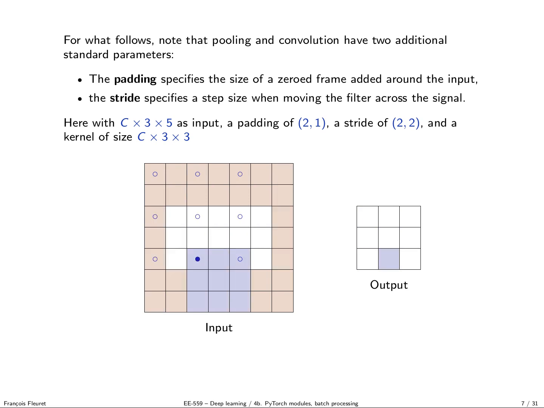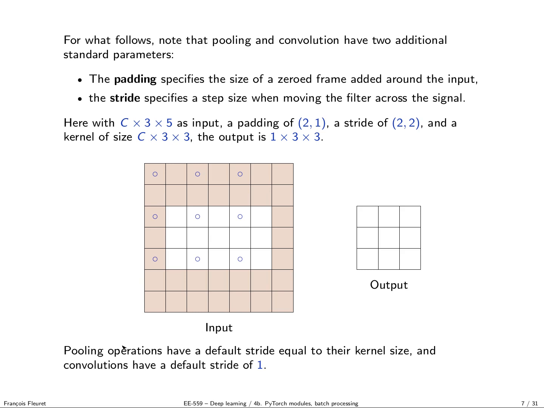So now the output is 3 by 3 with one channel, because the input tensor and the filter have the same number of channels. It's a 2D convolution, and we get an output of one channel, 3 by 3. Okay.